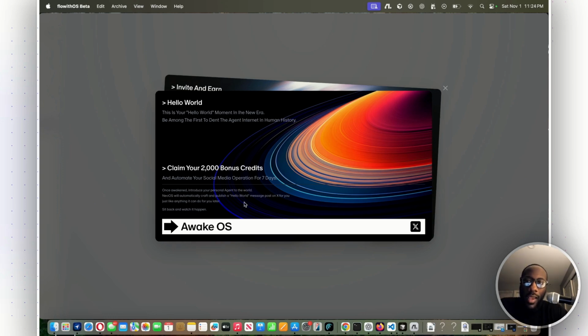One of the things I keep seeing come up, and I don't know if this is really the case, is multi-day language. Automate your social media operations for 7 days. Automate your YouTube channel operation. I'm seeing indications of something being able to run over time, something being able to trigger actions. We'll see if that's really the case, or if I would have to prompt it every single time it needs to post on social. But I'm going to go ahead and awake OS.